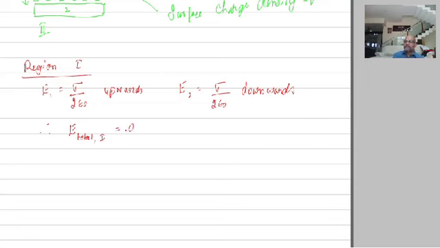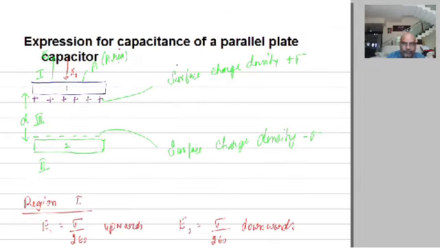E total in region 1 is equal to 0 because the electric field in region 1 due to the positive plate and due to the negative plate are equal and opposite, and therefore the total electric field in region 1 will be equal to 0.